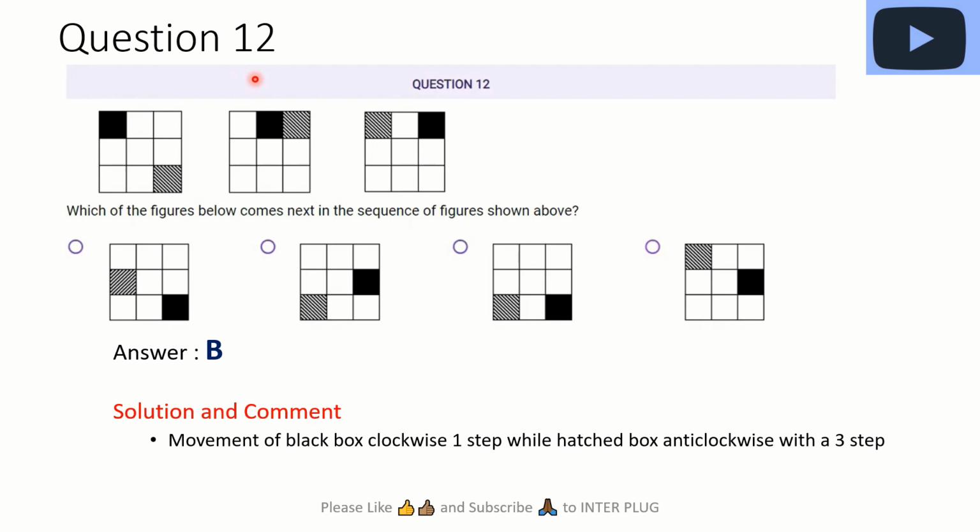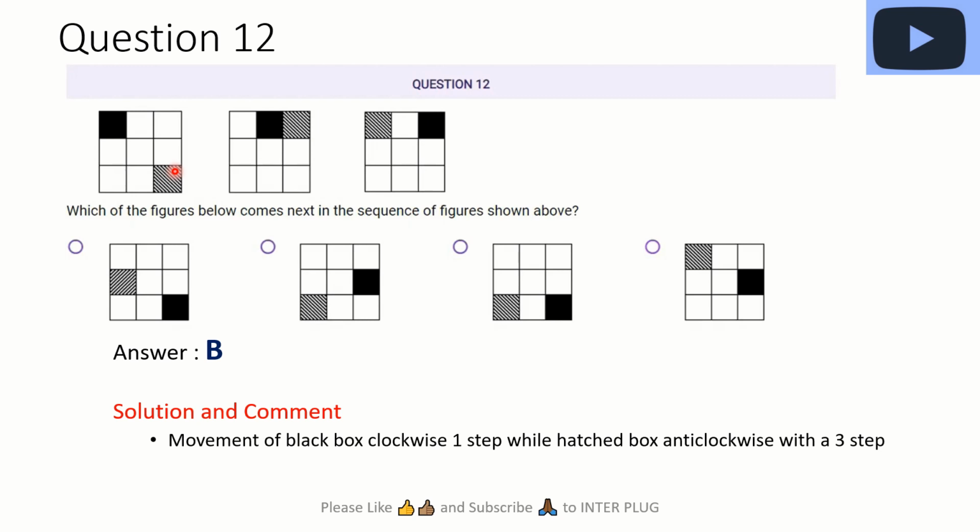Question 12, another pattern question. So we are moving from this to this and this. So what's the next? You always just need to look at how the different colors are moving. We look at the black box or the black spot. It moves one step to the right, one step to the right, and one step again to the right. And obviously it's going in the clockwise direction. So the next one would be here, right? So we are left only with B and D as options. A and C are out.